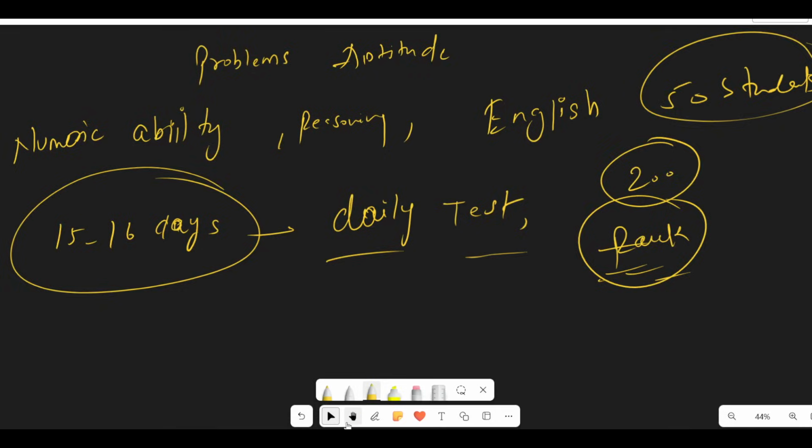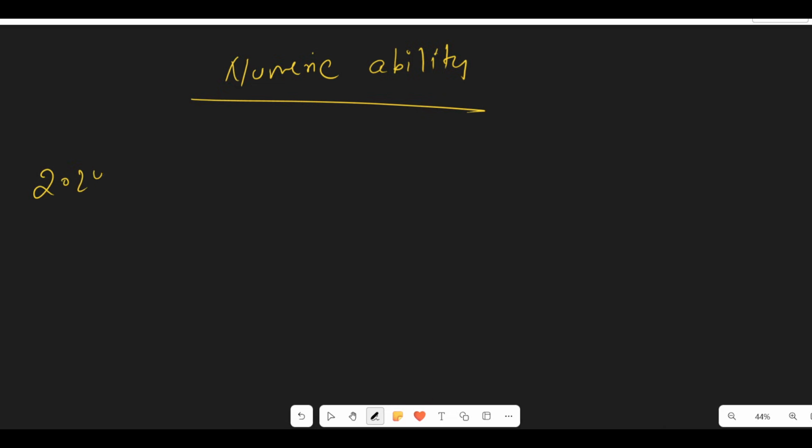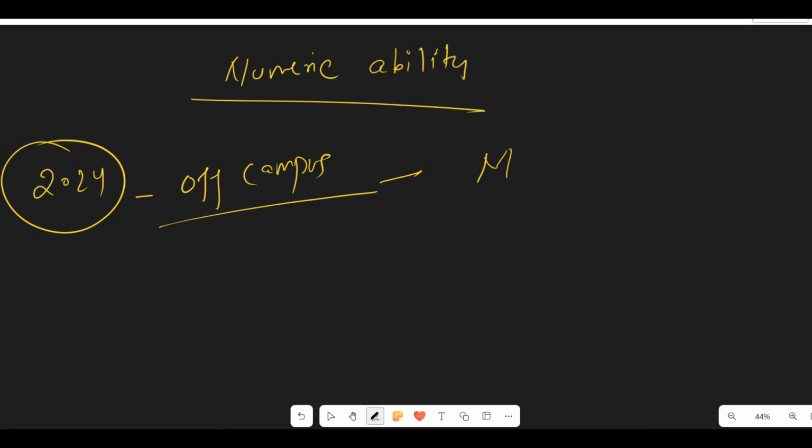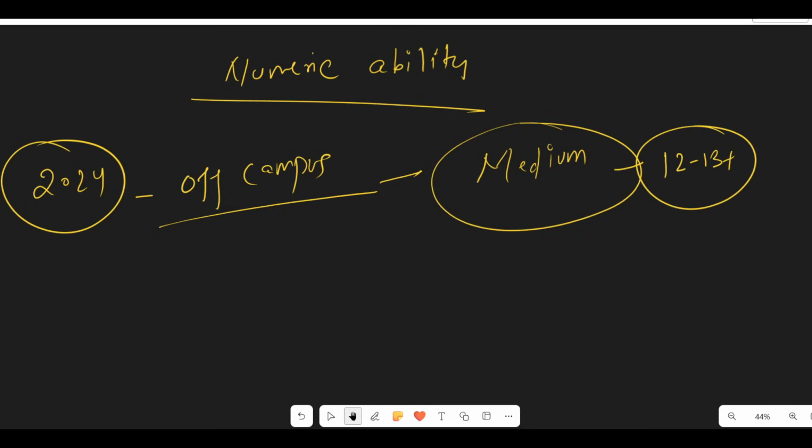Now we will start with numeric ability. First of all, I want to discuss everything. In numeric ability, there is an issue. In 2024, TCS conducted the TCS NQT off campus exam. In that, the level of the questions they asked in numeric ability was medium level. So the cutoff went around 12 to 13 plus, which is what they marked in the year 2024, and the numeric ability exam was not so tough.